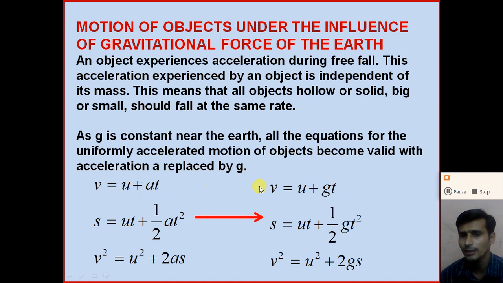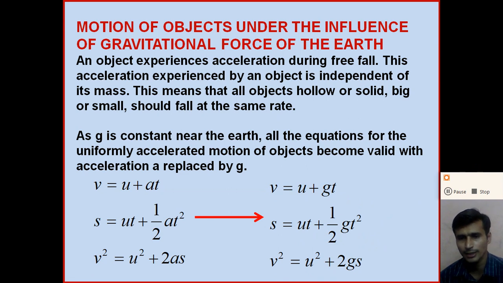Replace a by g. The second equation of motion is s is equal to ut plus 1 half at square. So the equation will be modified for free fall motion: s is equal to ut plus 1 half gt square. And the third equation of motion is v square is equal to u square plus 2as. So the equation will be modified for a free falling object as v square is equal to u square plus 2gs. So these three equations are the equations of motion under free fall, right?